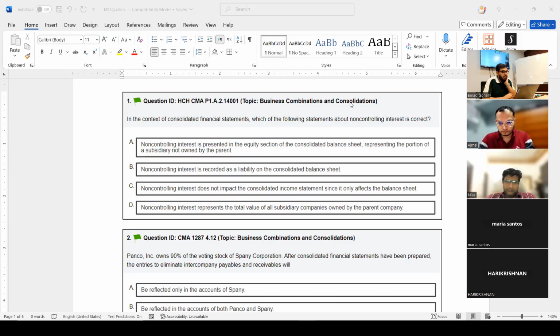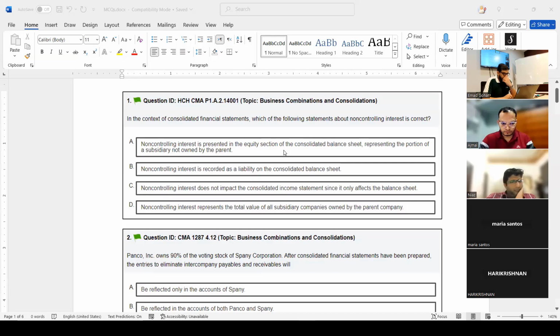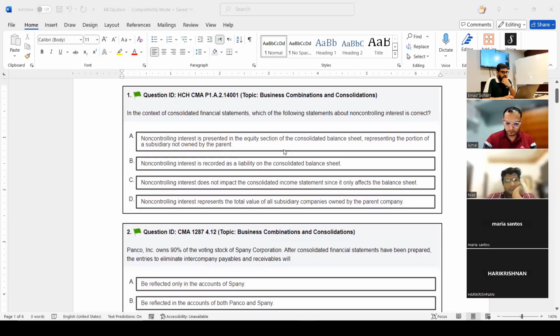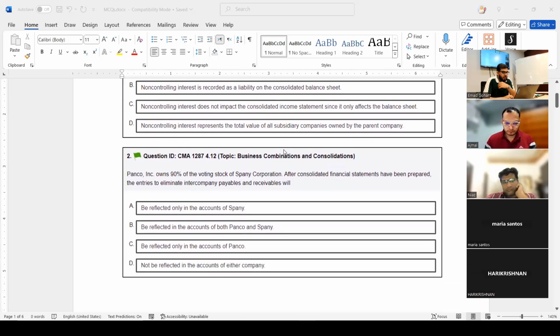So what is the best answer here? It is presented in the equity section of the consolidated balance sheet, representing the portion of the subsidiary which is not owned by the parent. Clear? And this is where you can make your notes also. The examiner can ask you to define non-controlling interest. So this is the answer. Best answer, concise answer. You see? So let's do another question, number 2.